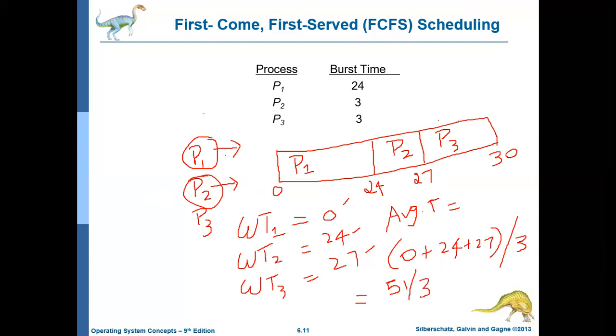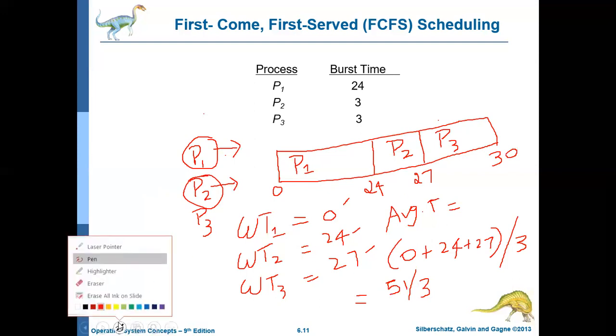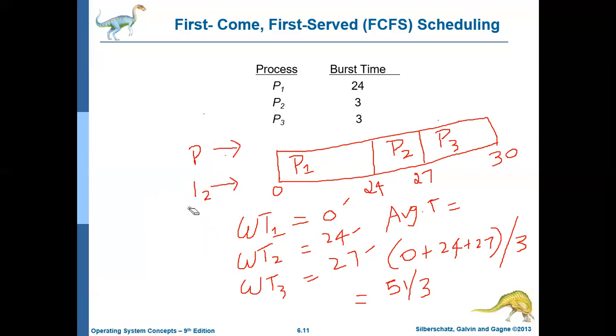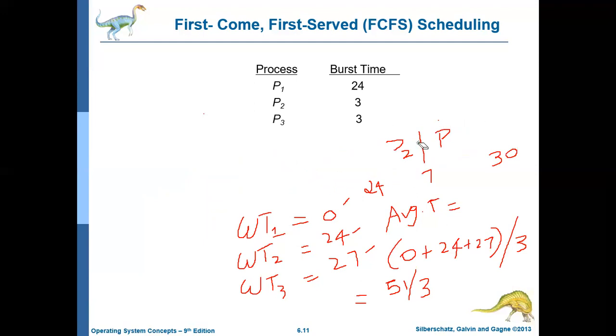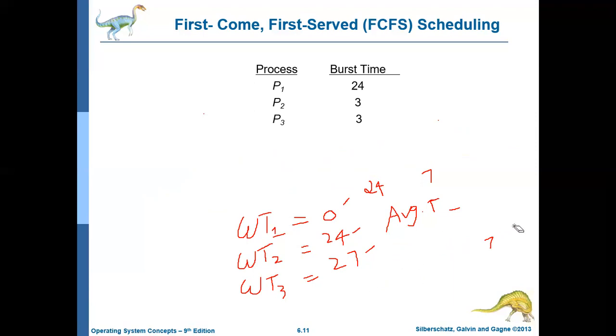So this much will be the average waiting time of this particular scenario. This is the average waiting time of the FCFS algorithm, that is, the first come first serve algorithm, and it will normally be high. That is the drawback with this particular algorithm.